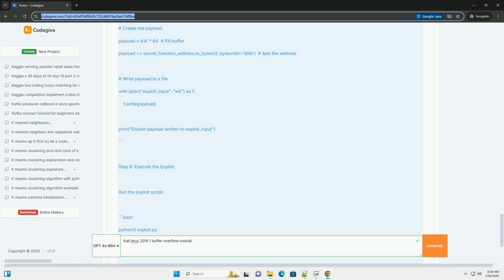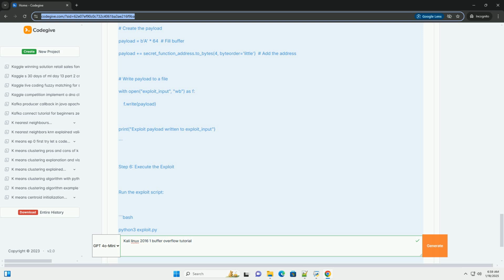Step 1. Create a vulnerable program. Let's create a simple C program that is intentionally vulnerable to a buffer overflow. Step 2. Compile the program. To compile the program, use the GCC compiler with the following command.